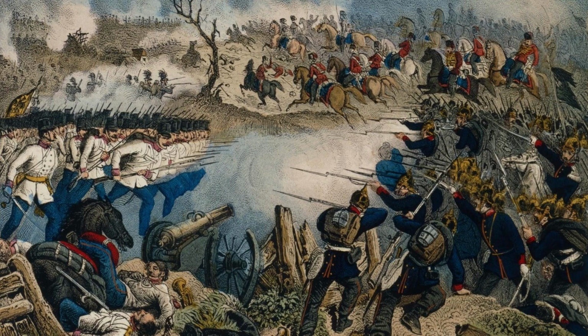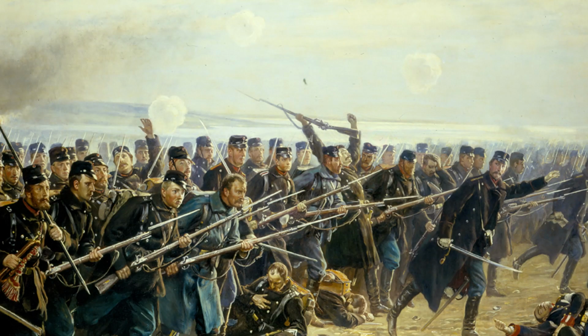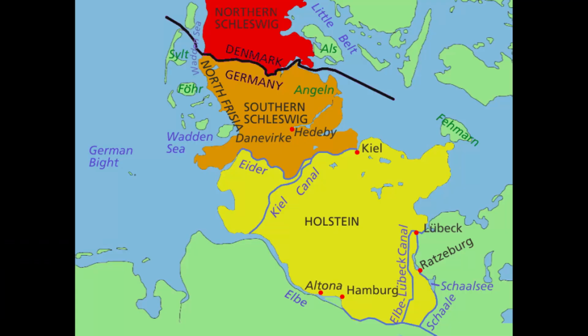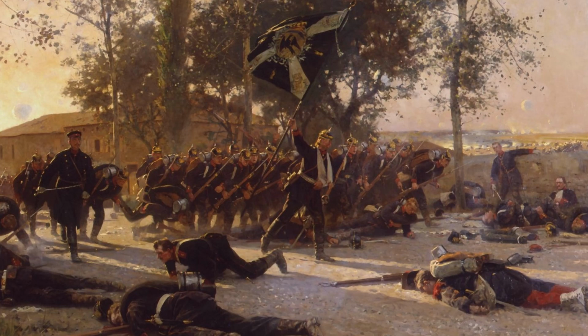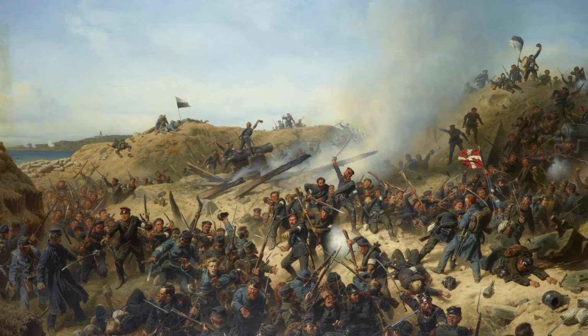In 1863, Denmark annexed Schleswig. This was a violation of the London Agreements of 1842, in which Denmark agreed to not integrate its southern provinces into its kingdom. Prussia convinced the German Confederation to solve this problem by force. In February 1864, Austrian and Prussian troops invaded Schleswig. Although Denmark offered resistance, they were quickly overrun by the German troops.